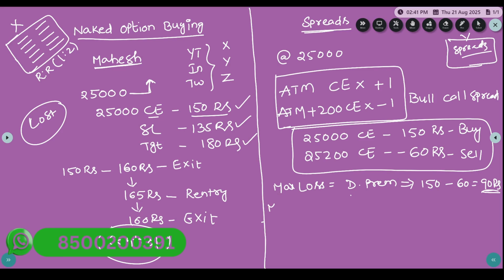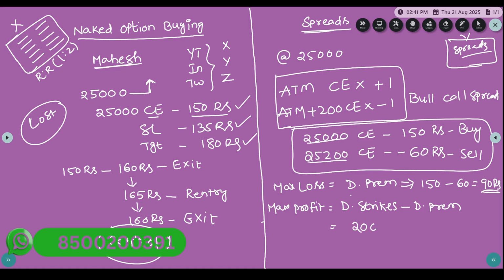The maximum profit is the difference between the strikes minus the difference between the premiums. What is the difference between the strikes? Here it is 25,000 and here it is 25,200, so 200 is the difference.